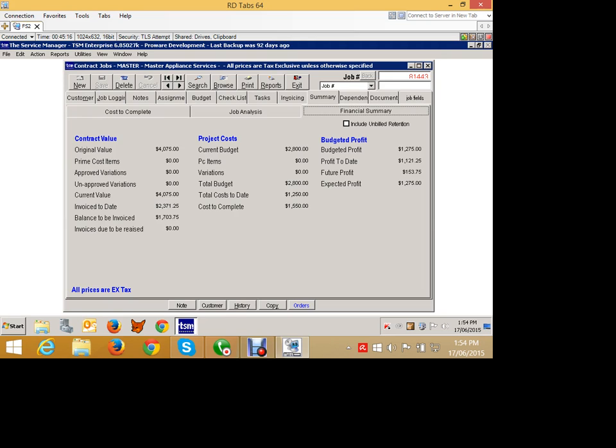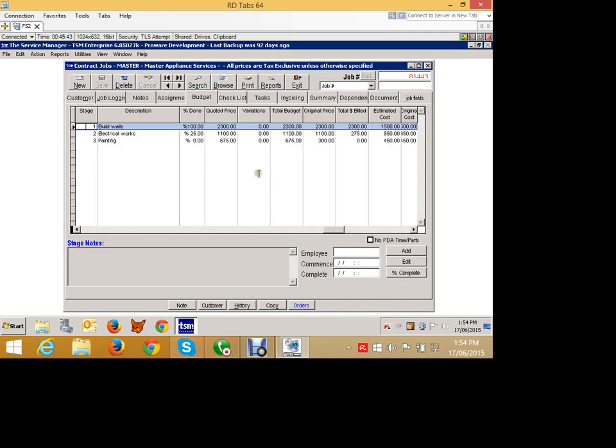Often, for example, companies bill early and incur costs late. And so if you know that you've already billed out 80% of your job, but you've still got 70% of your costs to incur, and if this figure is pretty low, you know you're in trouble, so to speak. And that's our expected actual profit based on what we've done so far. So now they come along and say, hey, you know what?